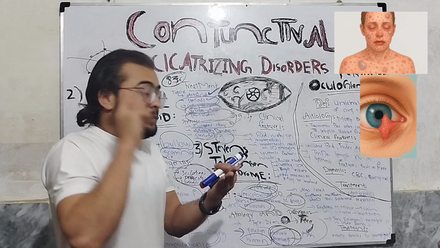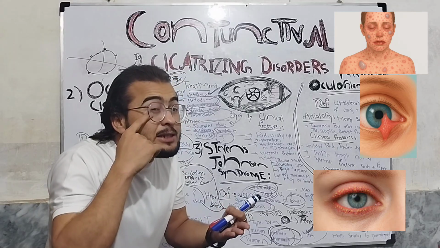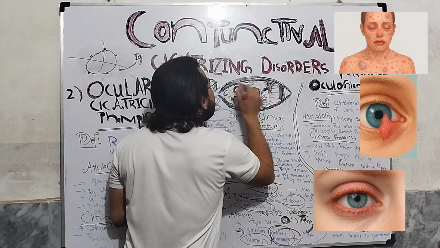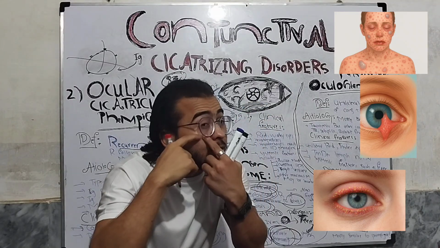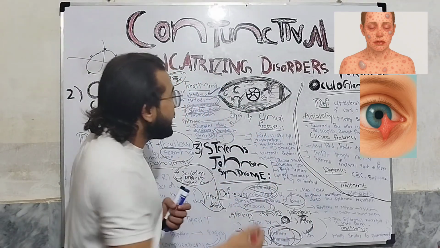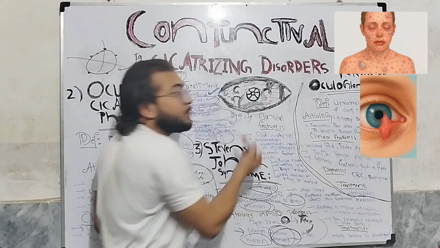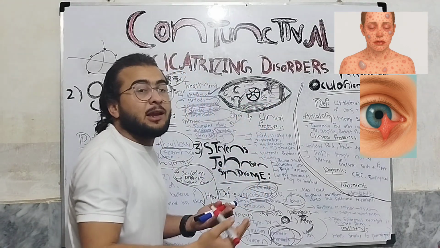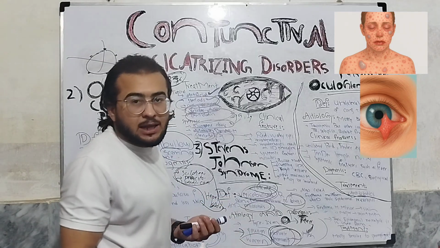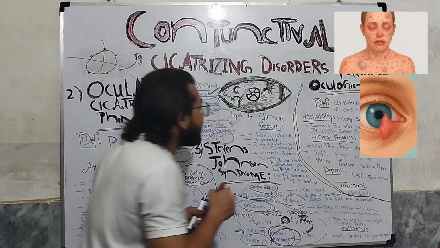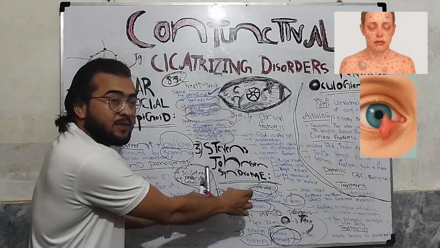There will be crusting lesions on the lid margin. The cornea can also be involved, with punctate epithelial keratitis, micro erosion, etc. Now we will also have some systemic features in Stevens-Johnson syndrome.